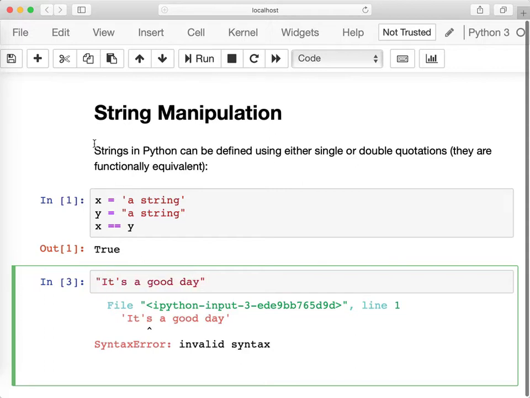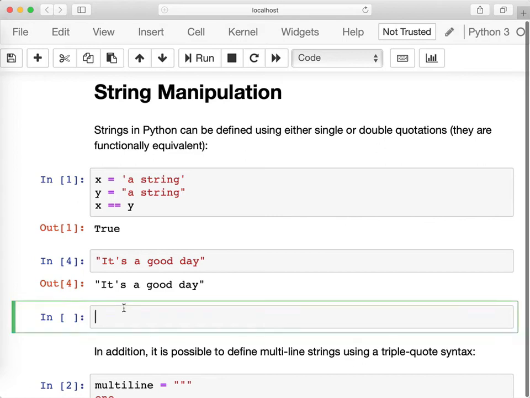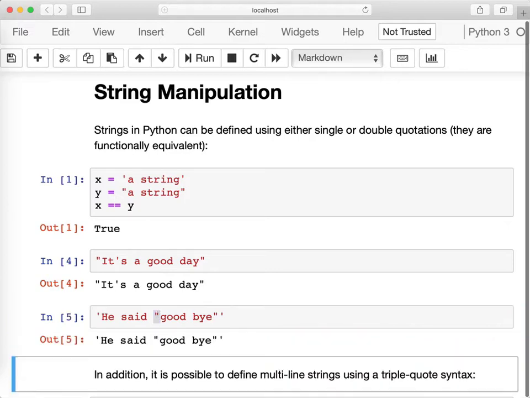Similarly, if I have a double quote in my string, for instance, he said goodbye, I need to start with a single quote, because if I start with a double quote, I will have an issue and this double quote will be interpreted as the end of the string.